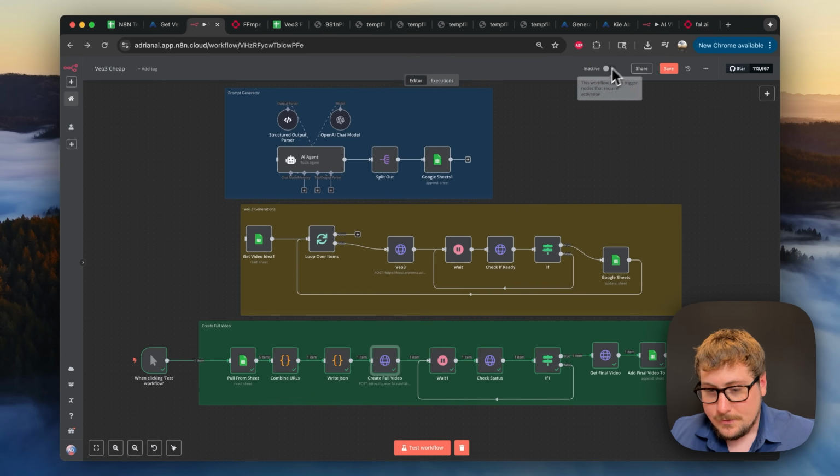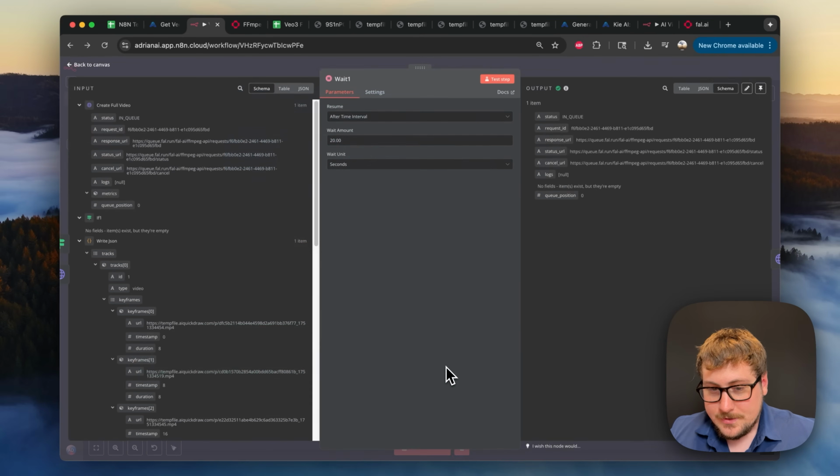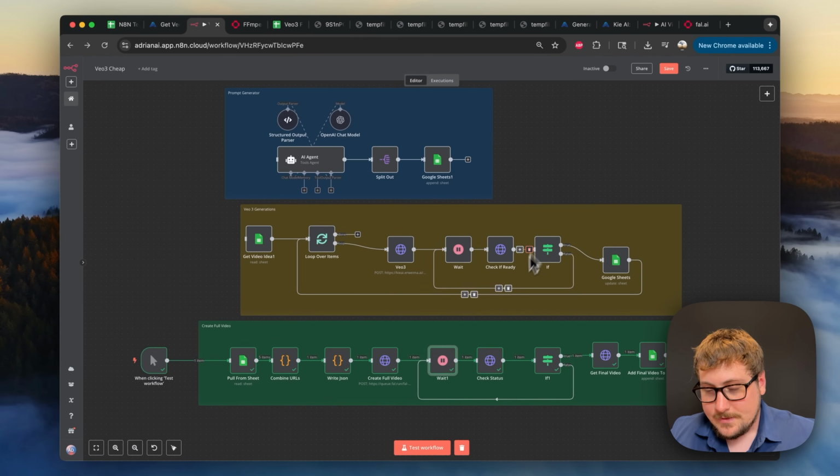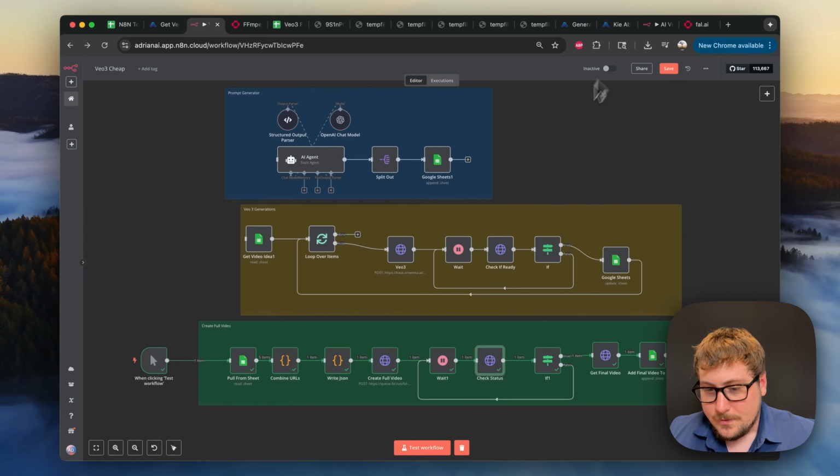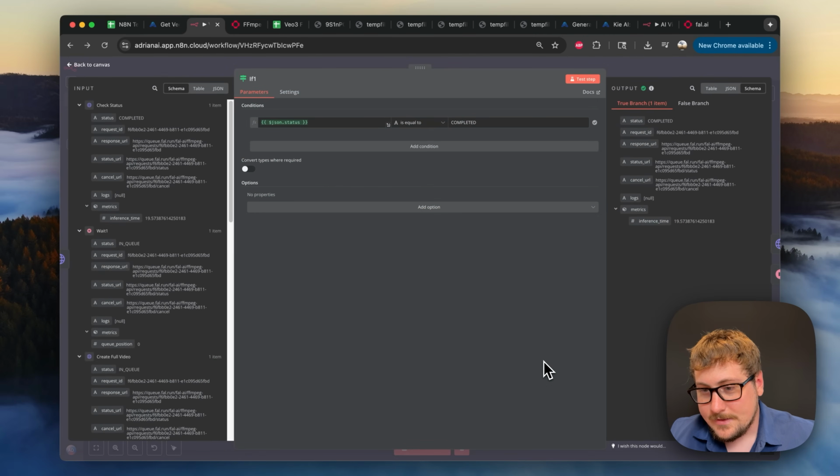It's going to show as in queue initially, and then we're just going to do that wait for 20 seconds. Now ffmpeg works pretty quickly. I think usually it works on like the first one, so it only takes 20 seconds, but we're going to be checking statuses. So we're just going to pull that status URL, same credentials for FAL, making sure to wait for completed. Then, like we had, this error if statement yet again.